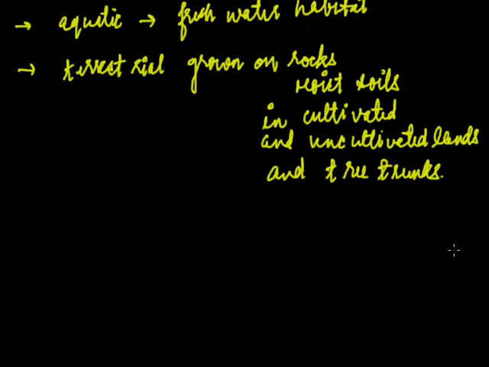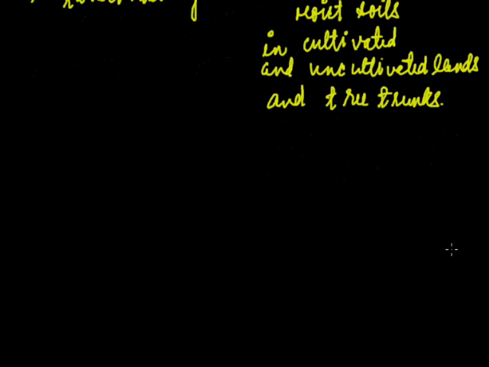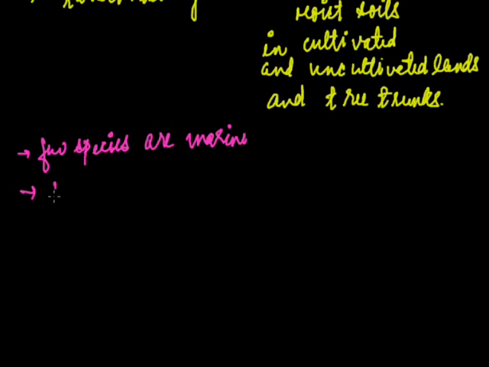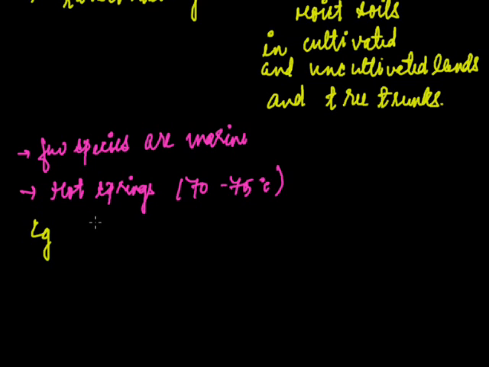Few species are marine and few live in hot springs, at temperatures of 70 to 75 degrees Celsius. Examples are Phormidium and Mastigocladus.